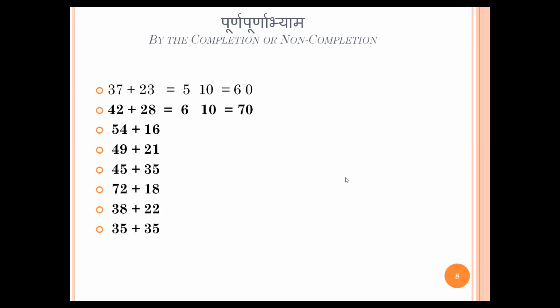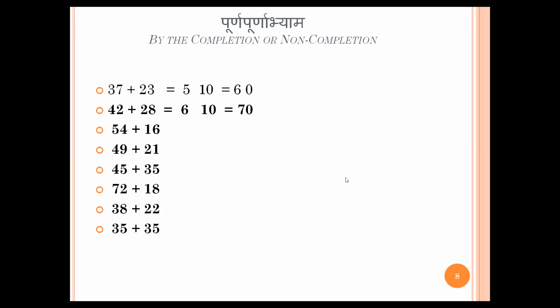Even if you remember in your childhood, our parents used to give us coins. So collect the coins of 10, 10 each and find out how many tens you have collected. And then you calculate, no, I have 16 stacks of 10 rupees, and then it is 160 rupees I have. The same logic is used here, Purna Purnabhyam, collect the whole first. Means 8 plus 2 is 10. So one just add it into the 6 becomes 70. You understood how to do it?